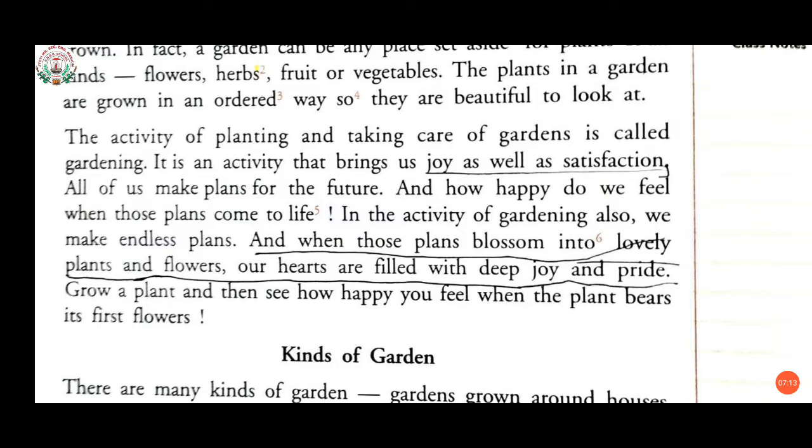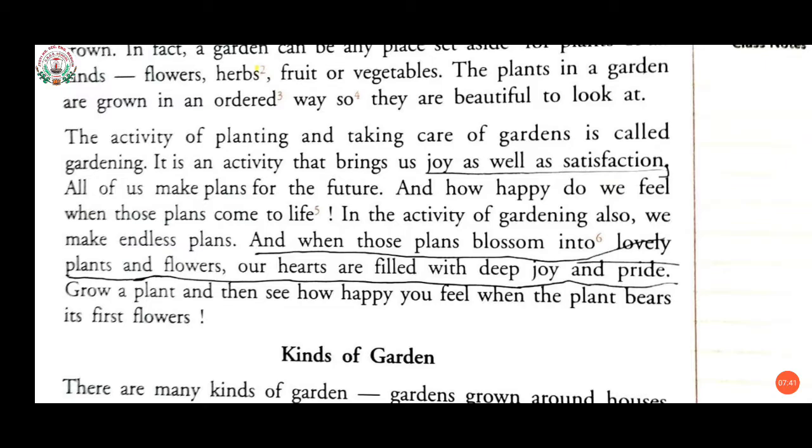Those who love gardening, for example, if we grow any plant and then we wait for it to blossom into lovely flowers, it means develop into lovely flowers, and when we see flowers, our heart is filled with joy. Filled with joy means happiness, and we also feel proud of that.